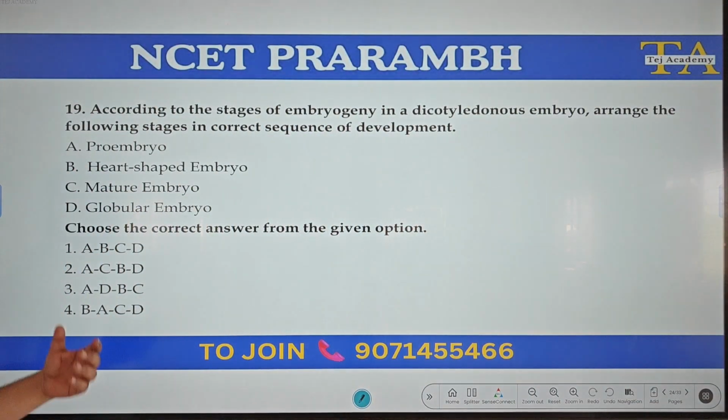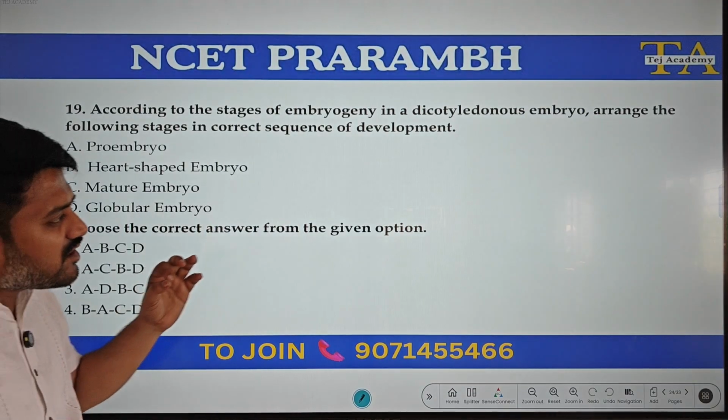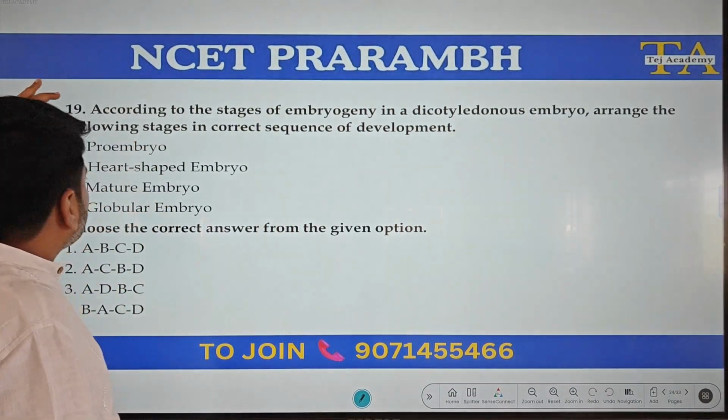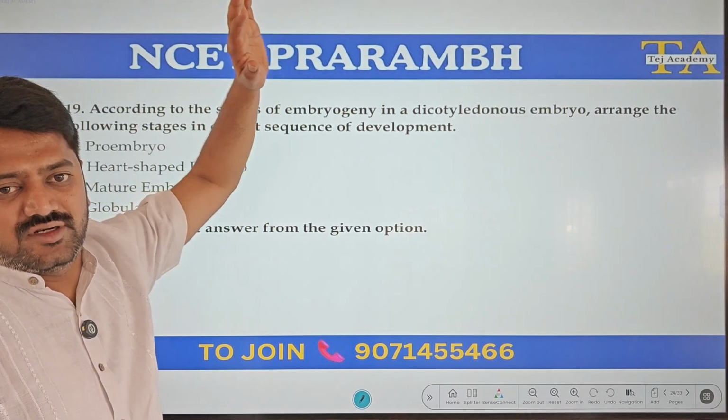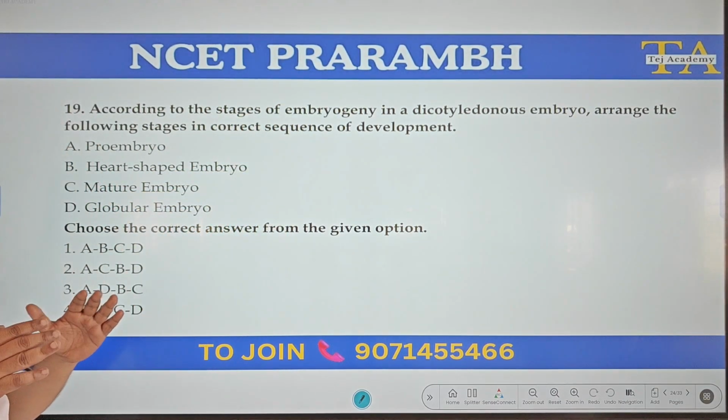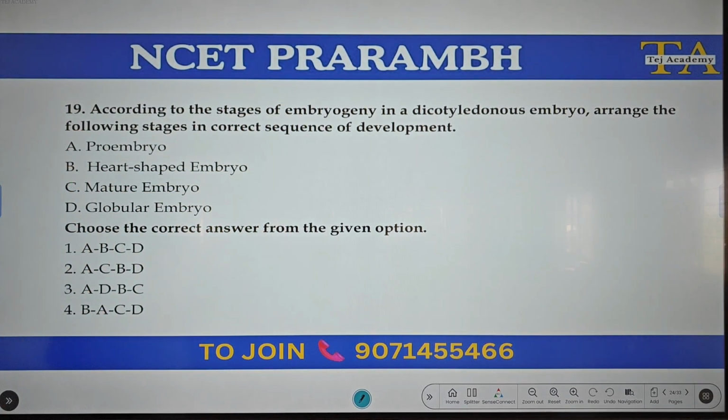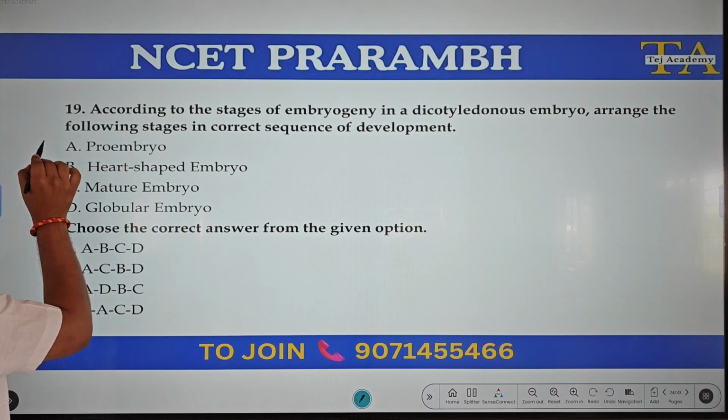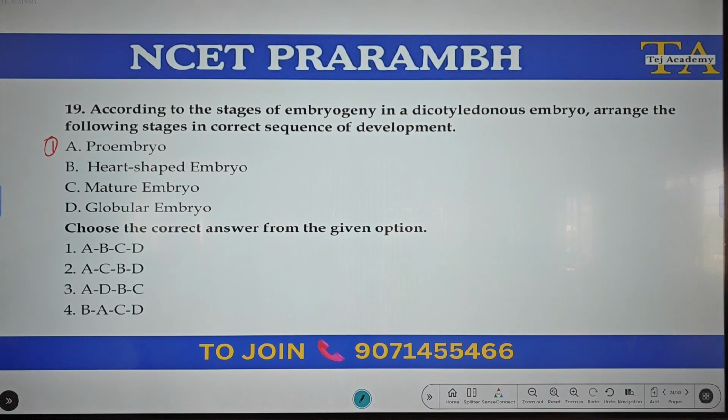According to the stages of embryogeny in a dicotyledonous embryo, arrange the following stages in the correct sequence of development. According to the dicot embryo developmental stages, we should arrange them in the correct sequence. First one, proembryo, followed by globular embryo. When they give these kinds of four statements and ask you to find the correct sequence, if you just see two, it is almost enough, because you cannot construct many possibilities with four. So A, D, the third option is correct.